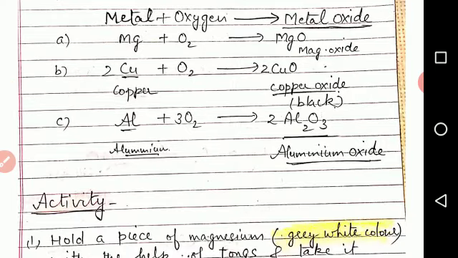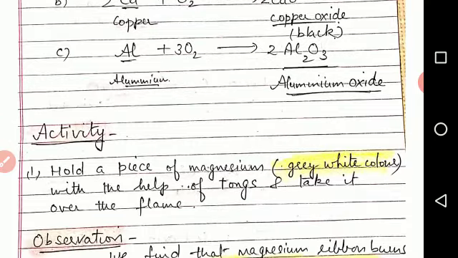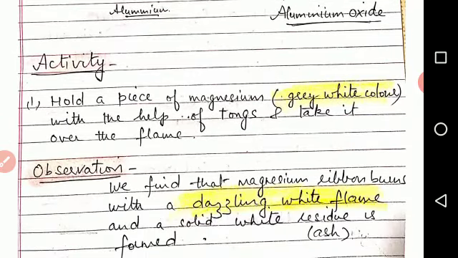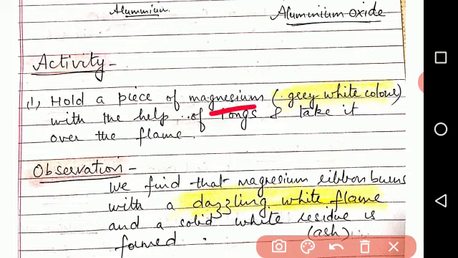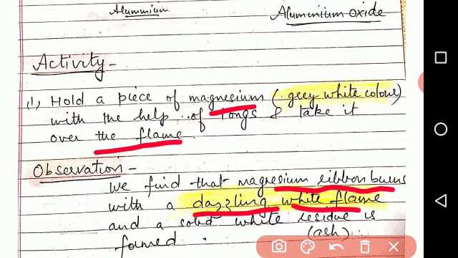Now there is one activity. In this activity, we have to hold a piece of magnesium, which is of grey white color, with the help of tongs, and take it over the flame. Observation: what do we see? We find that the magnesium ribbon burns with a dazzling white flame, and a solid white residue, which is also called ash, is formed.